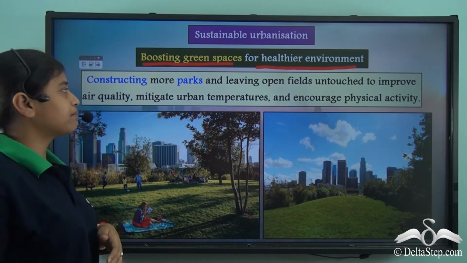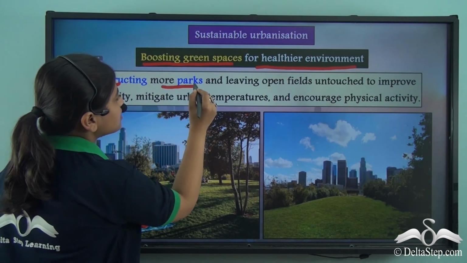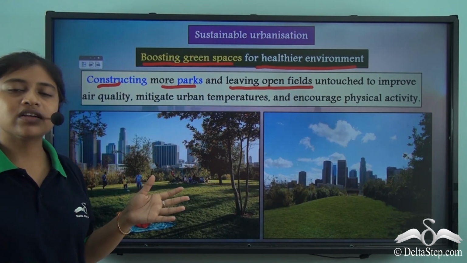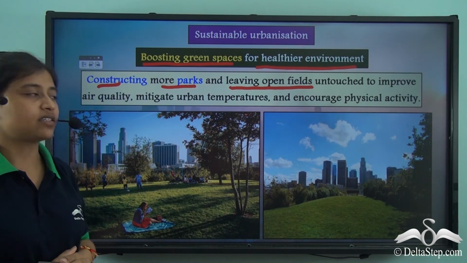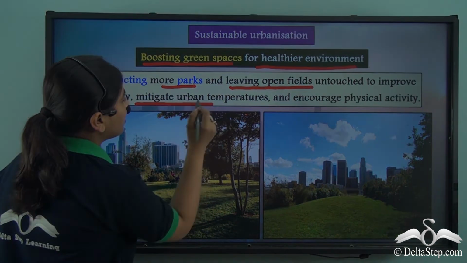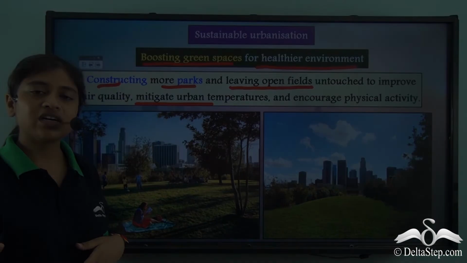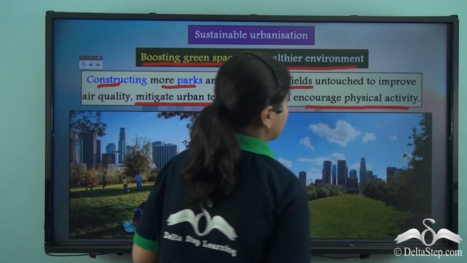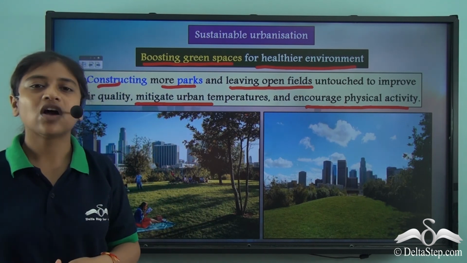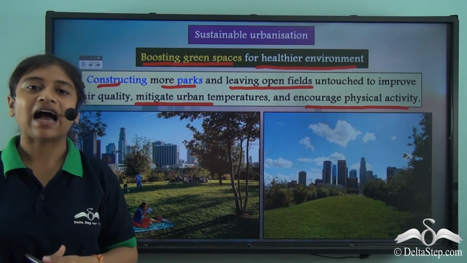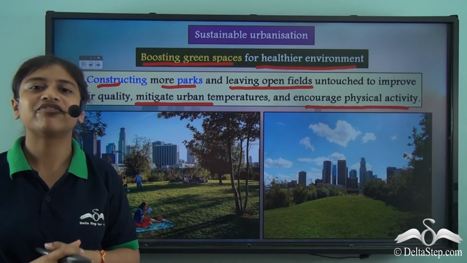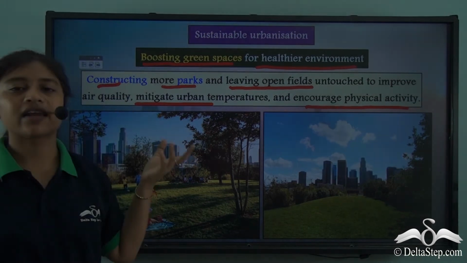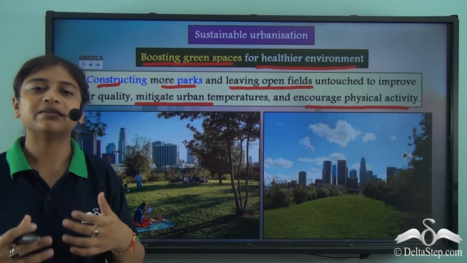And this could be done by constructing parks and leaving open fields untouched to improve the air quality and the surrounding environment. Now, this can also be helpful in mitigating urban temperature, and it will also encourage physical activity. So be it for school students or for the aged, having parks outside their home every 500 meters can encourage them with physical activity, and it can also help the environment mitigate urban temperatures.